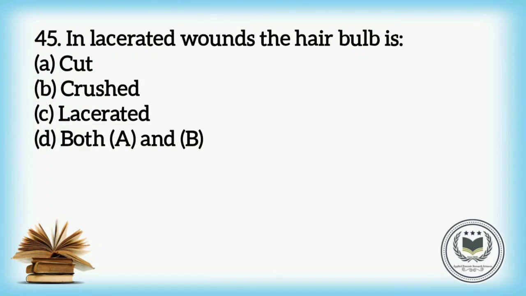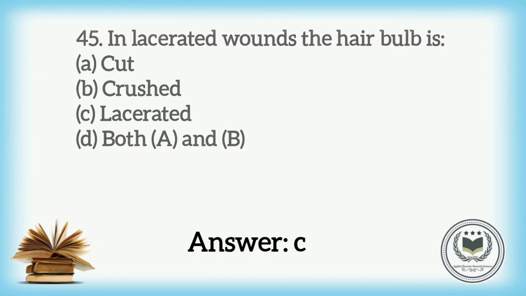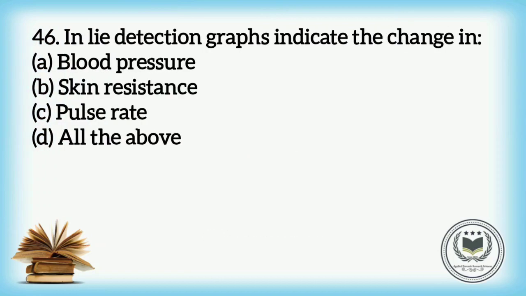In lacerated wounds, the hair bulb is: option A, Cut; option B, Crushed; option C, Lacerated; and option D, Both A and B. And the answer is option C, Lacerated. Question number 46. Lie detection graphs indicate the change in: option A, Blood pressure; option B, Skin resistance; option C, Pulse rate; and option D, All the above. And the answer is option D.